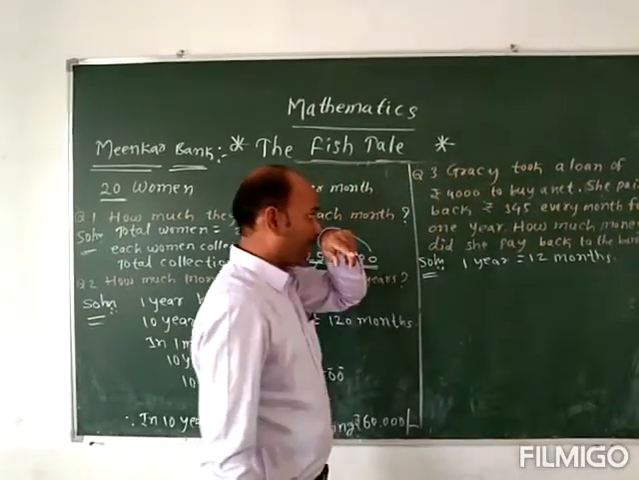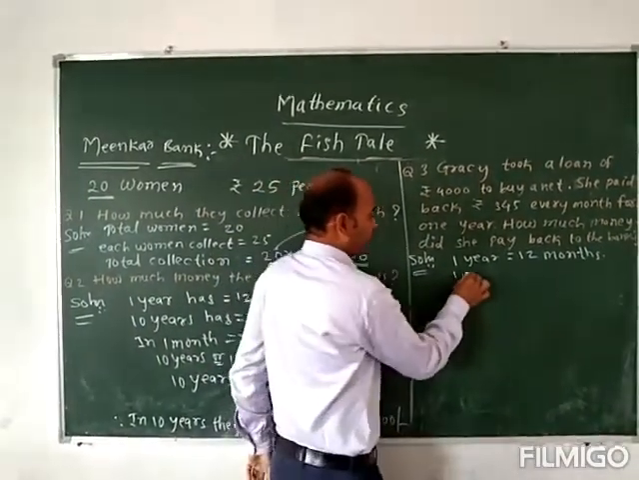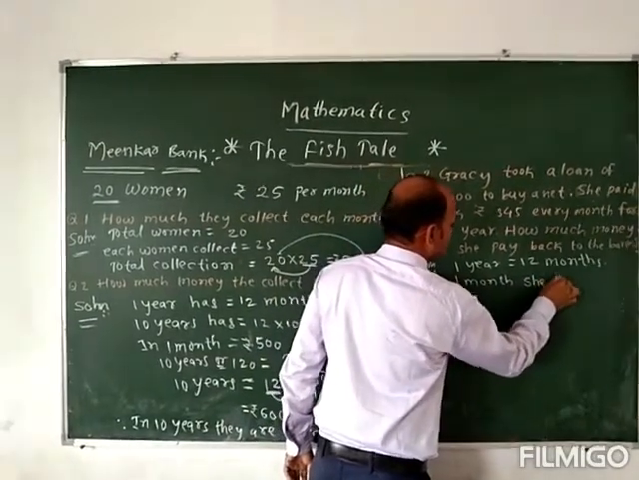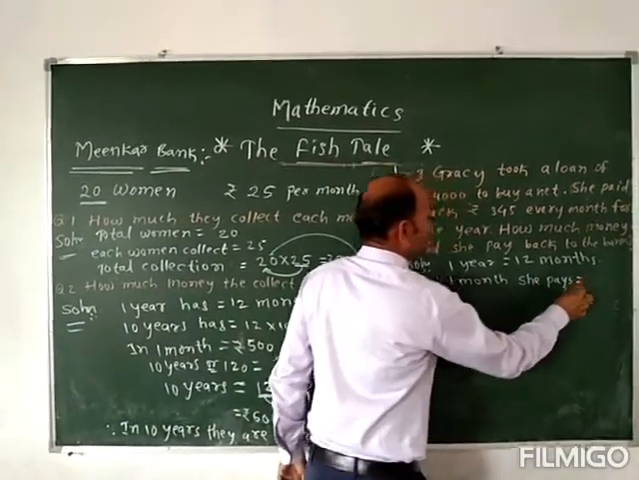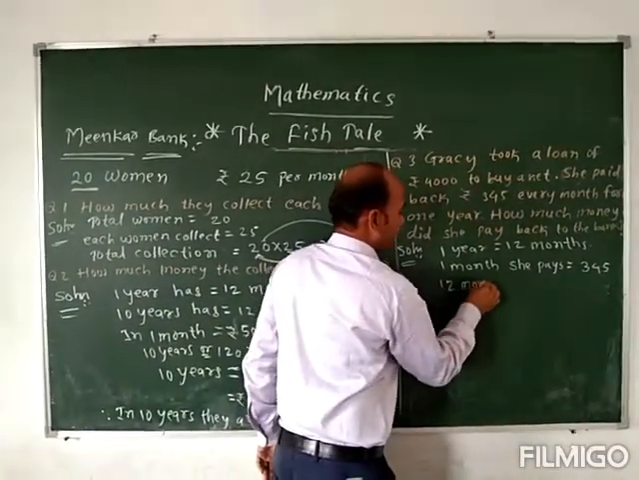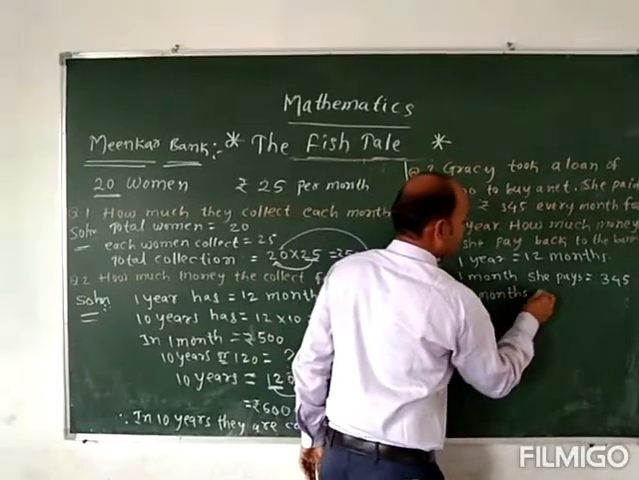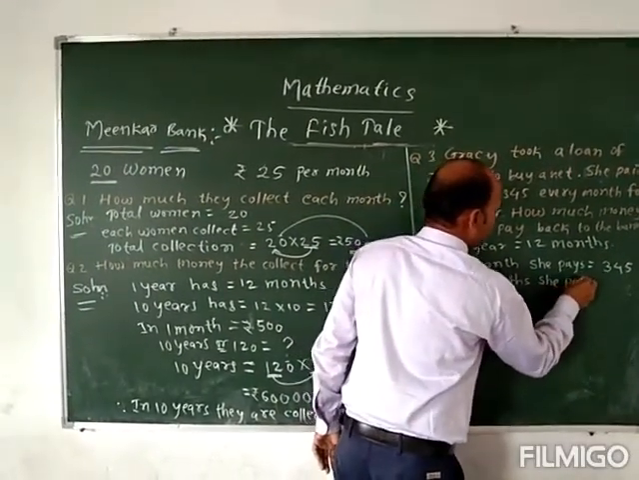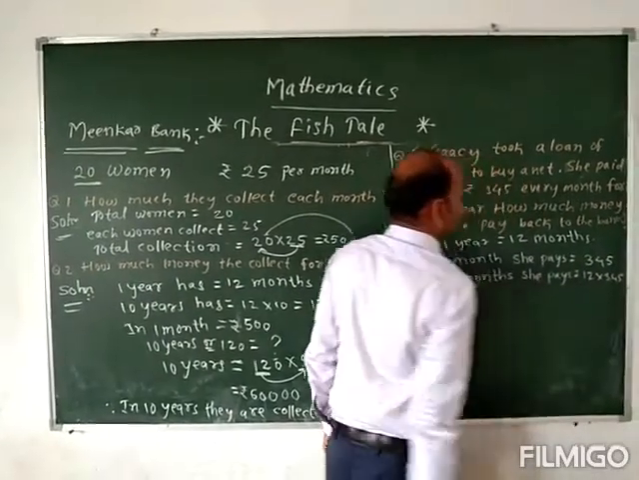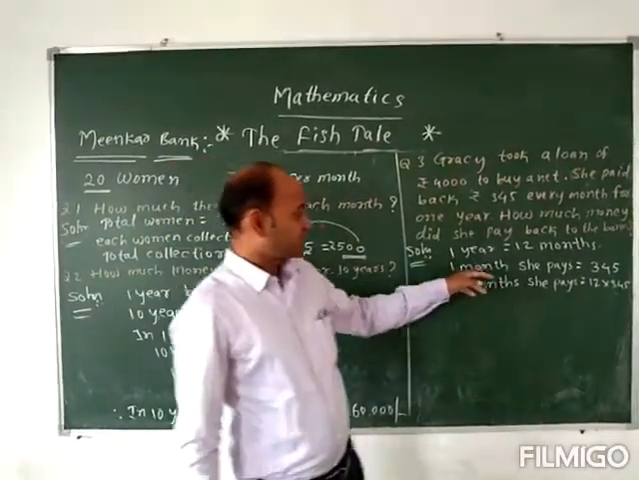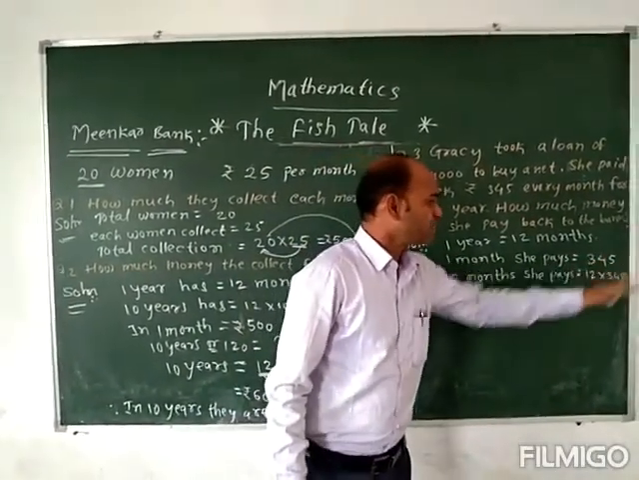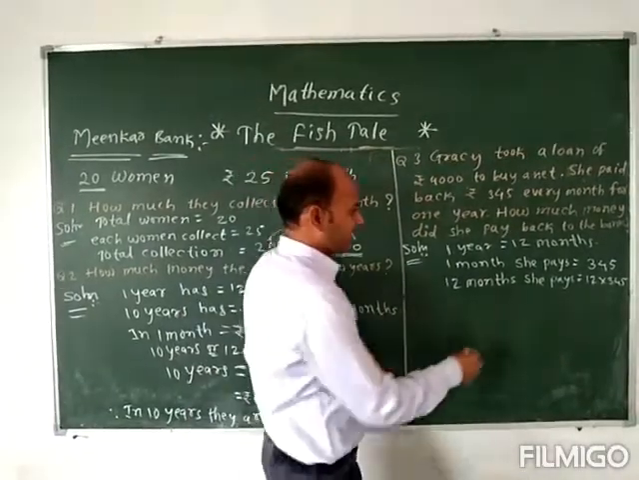So in 1 month how much is she paying? In 1 month she pays 345 rupees. So in 12 months how much does she pay? She pays 12 into 345. In 1 month she is paying 345 rupees. In 12 months how much does she pay? 12 into 345 you can do, and you will get the answer here.